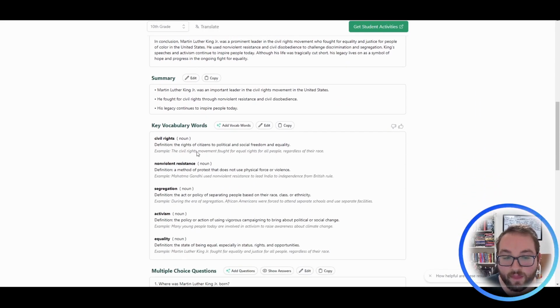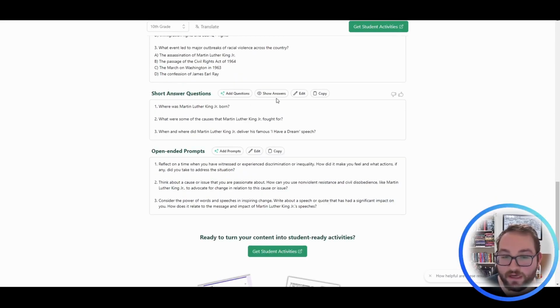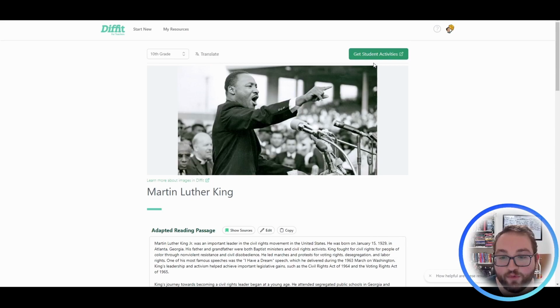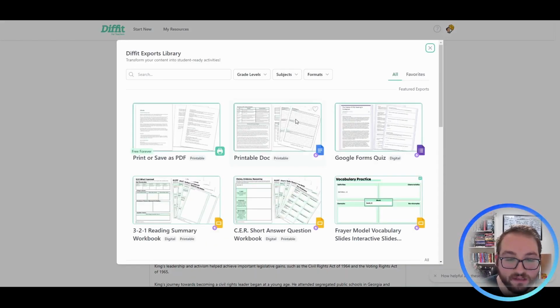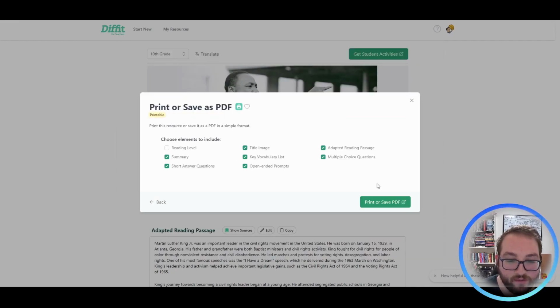Also, the vocabulary now gets a little more intense. Some of the questions still are the same, okay? But again, you can just edit them to however you see fit. The open-ended questions, you can edit them. I can come over here and click on student activities. And if, let's just say I wanted to grab a PDF, I can print and save this.